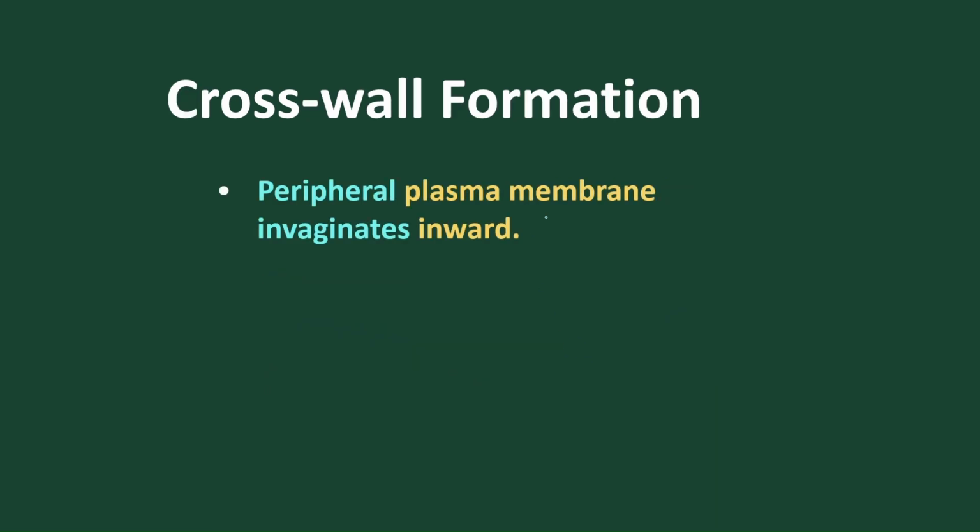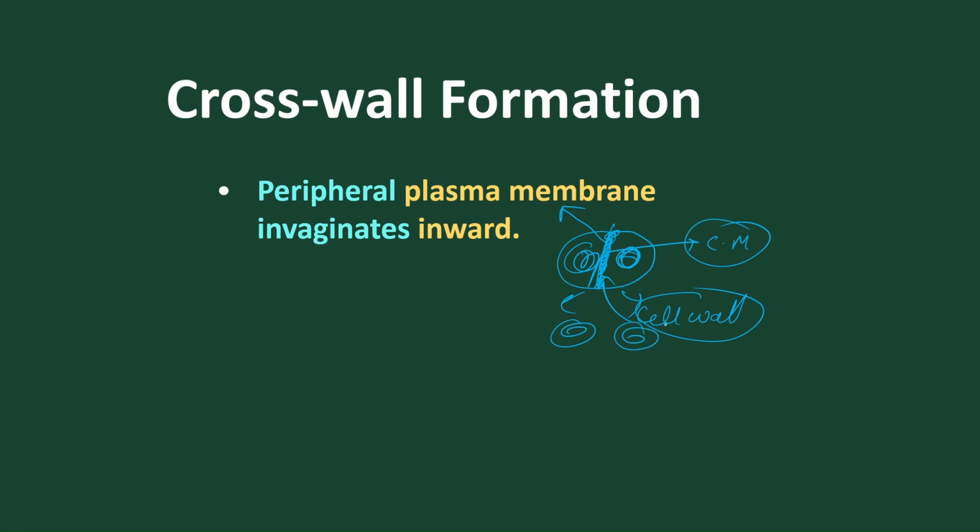After that, cross-wall formation takes place. As we all know, from the periphery, deposition of chemicals takes place. Already the chromosomes and mesosomes are separated, and this layer is called the plasma membrane. The cross-wall starts. Not only the cross-wall, deposition of chemicals takes place to produce the cell wall. First the cell membrane is produced, then deposition of wall chemicals takes place to form the cross-wall synthesis that will separate the two daughter cells into individual daughter cells.